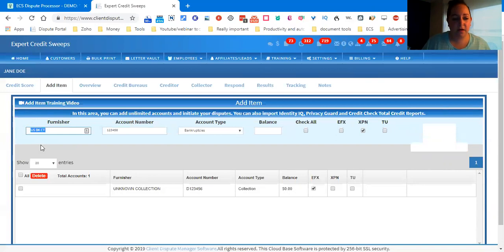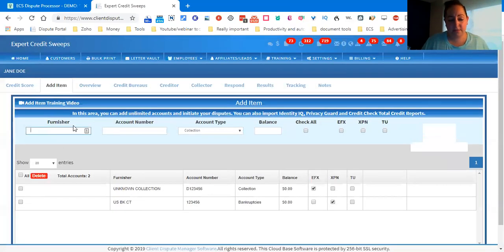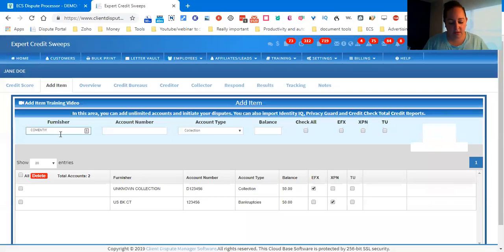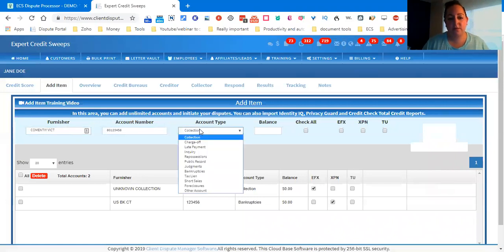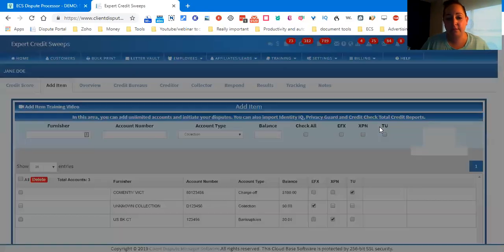That one didn't save. All right, so for whatever reason, we need to put in a balance. Now we're going to save it. Sorry about that. For whatever reason on here, you actually have to put in a balance. So we're going to choose Comenity, Victoria's Secret, whatever. This is going to be a charge off. Balance is 1,000. And okay, now we choose that it is TransUnion and save.